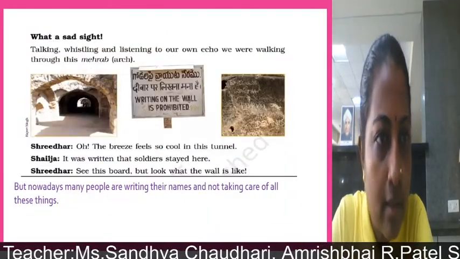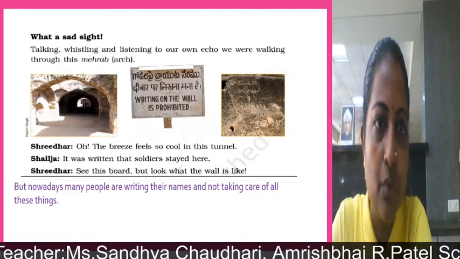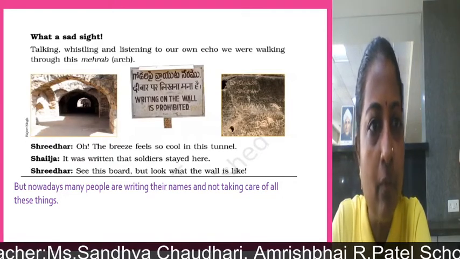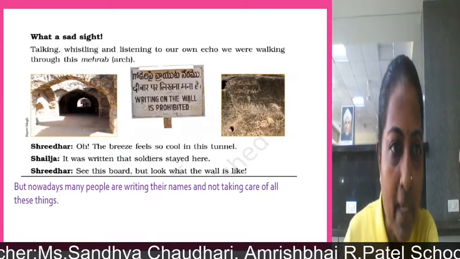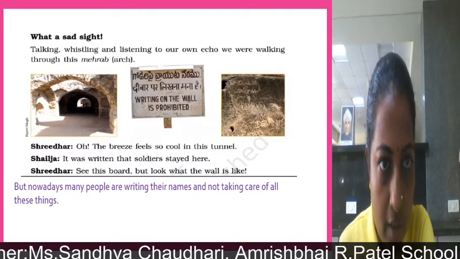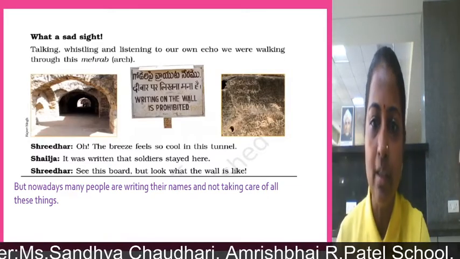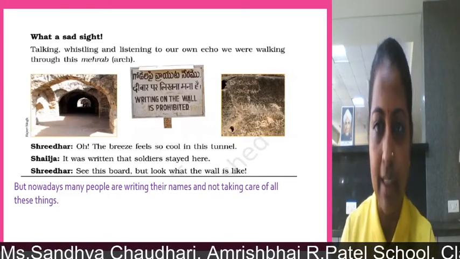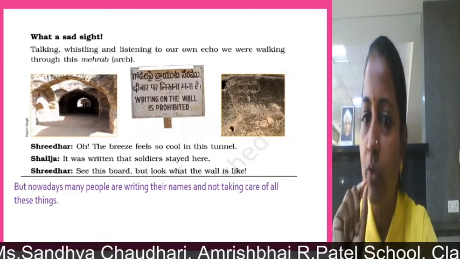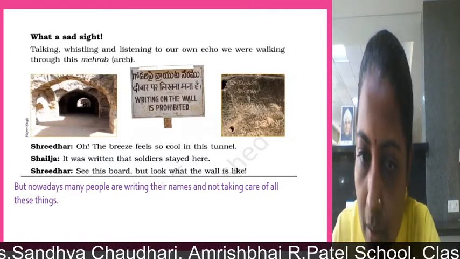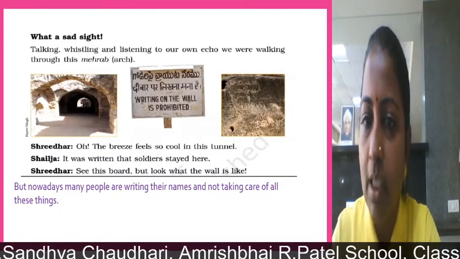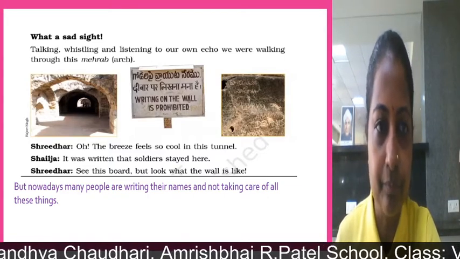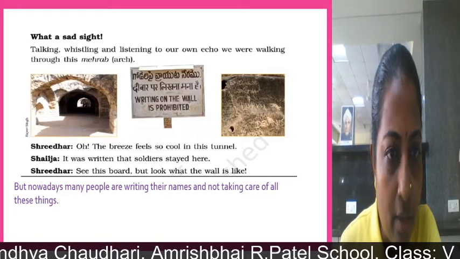Now here you can see the tunnel, talking, whistling and listening to our own echo. We were walking through this Mehrab arch. This is a Mehrab, or it is called an arch. If you clap over there, you can hear the echo. Echo means the same sound is coming back again. If you are speaking at a very low volume, that is called a whisper. Even when you whisper, you can hear that voice.